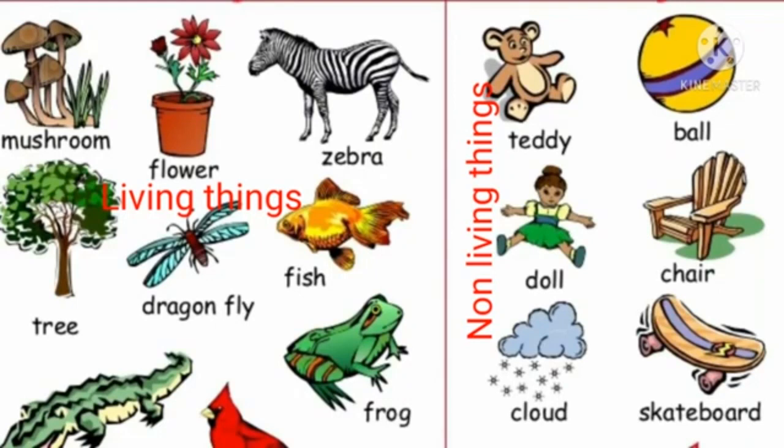Plants, animals, and humans are examples of living things. Air, water, house, books, table, toys are examples of non-living things.